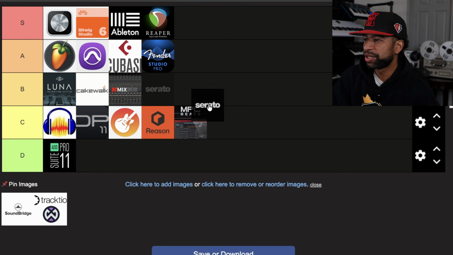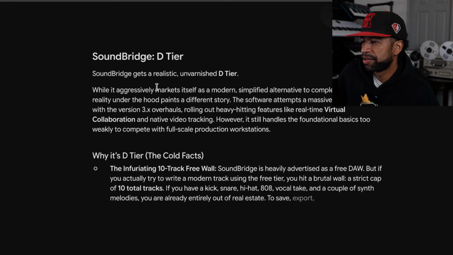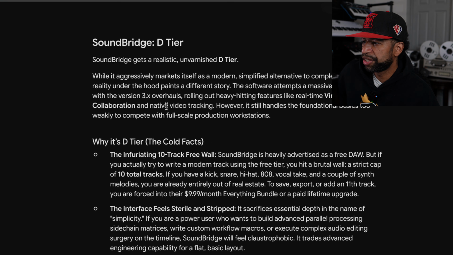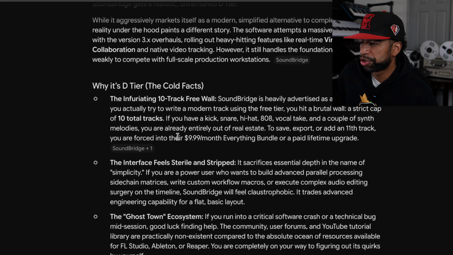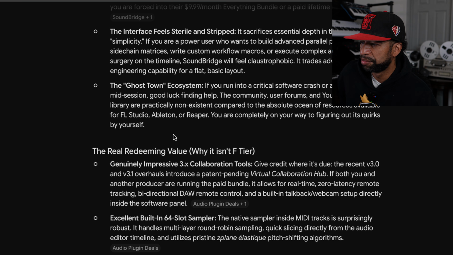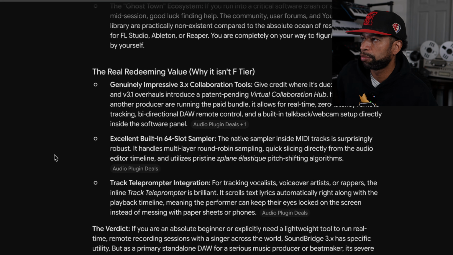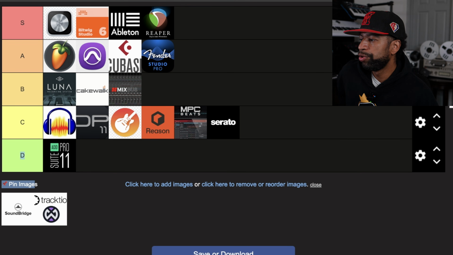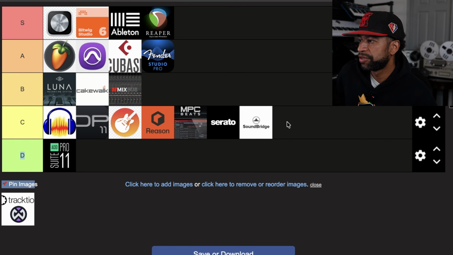Now we're gonna be on to SoundBridge. SoundBridge is getting that D tier because it's got a 10 track limit on the free version. The interface feels sterile and stripped. The ghost town ecosystem. The redeeming factors are its collaboration tools, the 64 slot sampler, and the track teleprompter. But you are going into C. A lot of stuff in C.